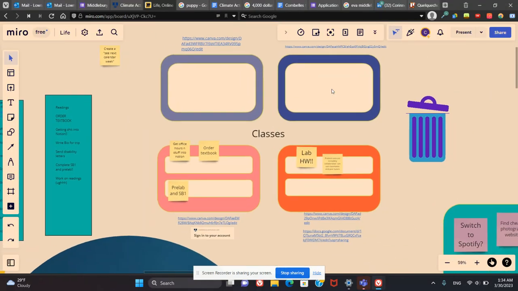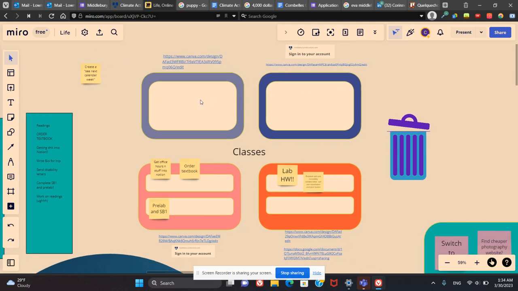I also have boards. I haven't been using these as much as I thought I would, but I have boards for each class and they're color coded to the colors that I picked for my class. This year I was trying to get away from the stereotypical, oh, science has to be green, math has to be red, and trying different colors. I hate these colors. I will never be doing this to myself again. But this way I can put little notes of things the professor mentions or things I have to do that aren't homework on here, so that I just have a board I can quickly reference.